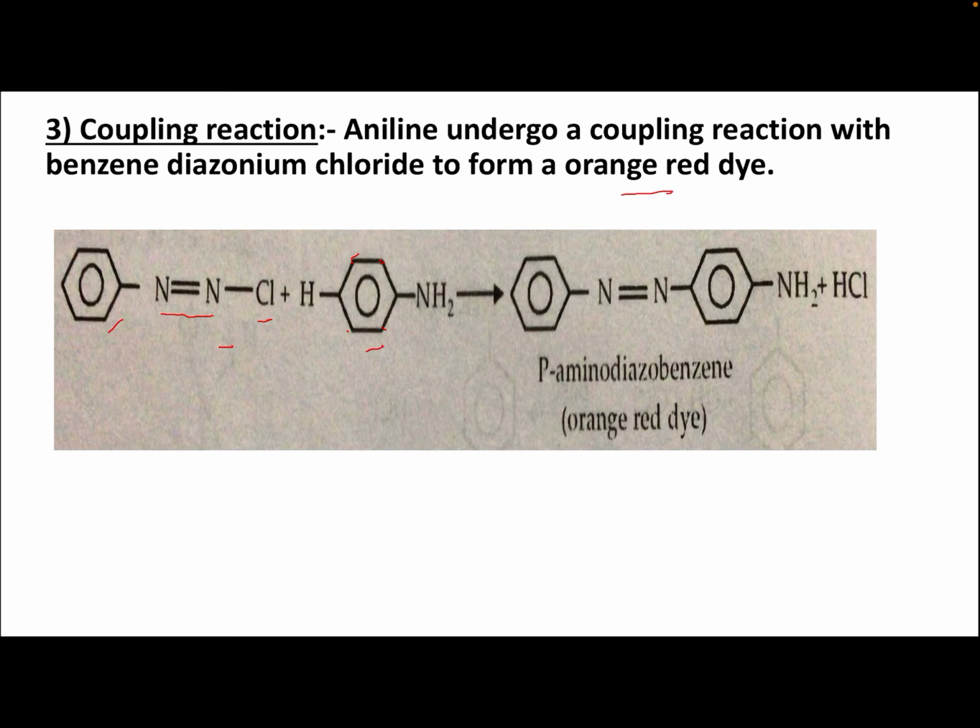When benzene diazonium chloride reacts with aniline, we get para amino diazobenzene. So at the para position, the amino group is attached, and the azo group is there. This is the para position, the 1,4 position, para amino diazobenzene. It is an orange red dye. This coupling reaction is very important. So aniline undergoes a coupling reaction with benzene diazonium chloride to form an orange red dye. Experimentally, we also do this test in the lab for the amino group. Thank you.